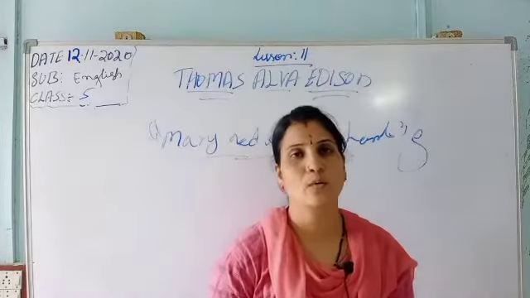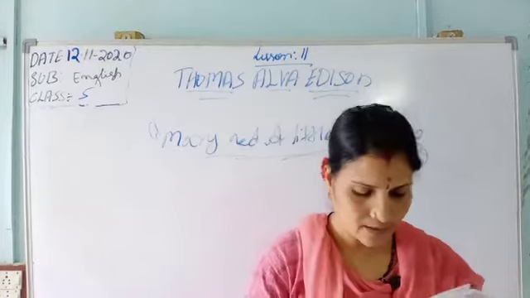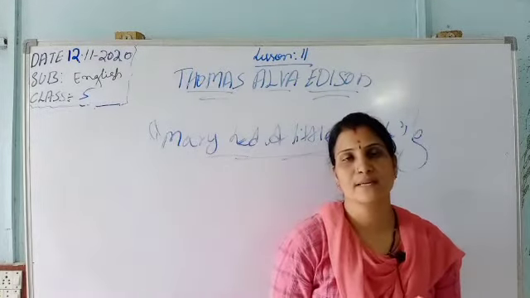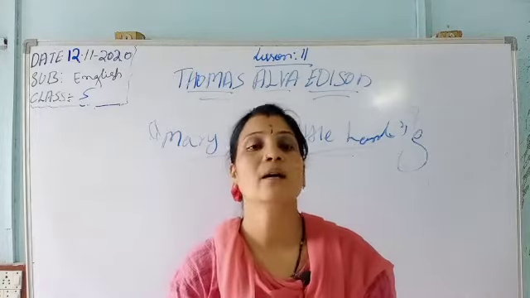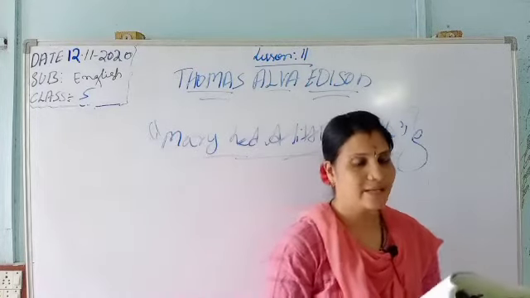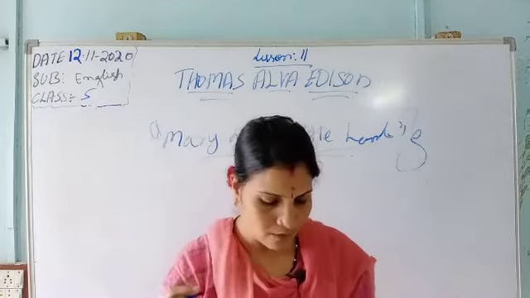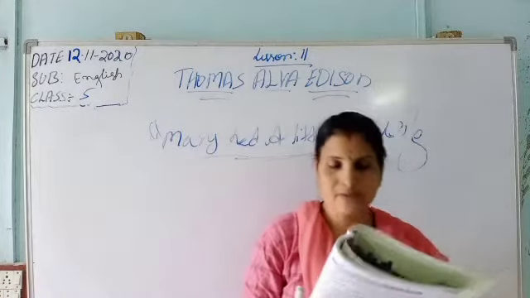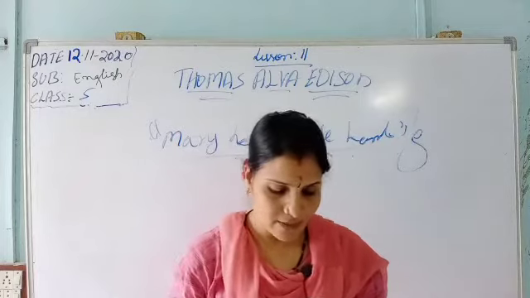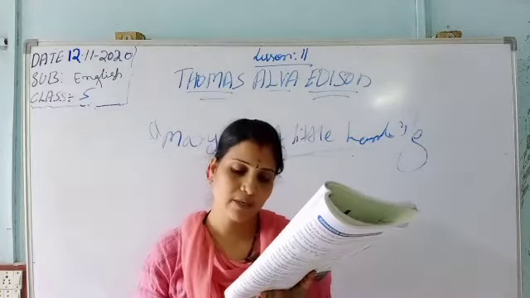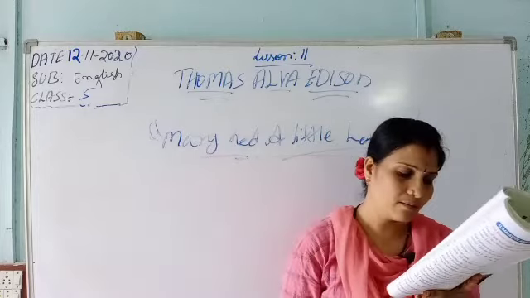So here the last paragraph is about improvements on inventions. Edison improved on inventions, like the telephone, the talking machine. Some inventions he deliberately tried to invent, like the light bulb and movie projectors.